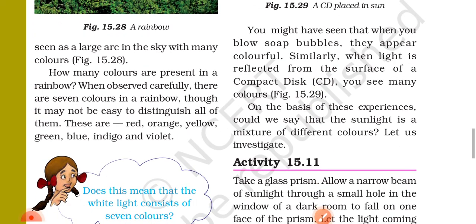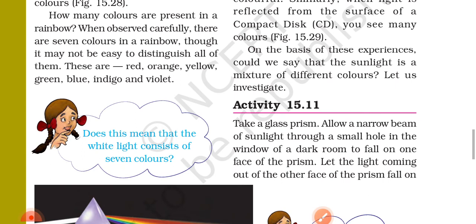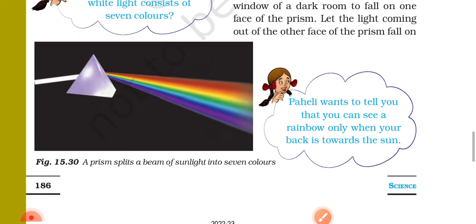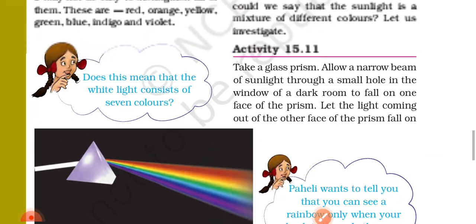How many colors are present in a rainbow? When observed carefully, there are 7 colors in a rainbow, though it may not be easy to distinguish all of them. These are red, orange, yellow, green, blue, indigo, and violet. Thus, does this mean that white light consists of 7 colors? Figure 15.30. A prism splits a beam of sunlight into 7 colors.